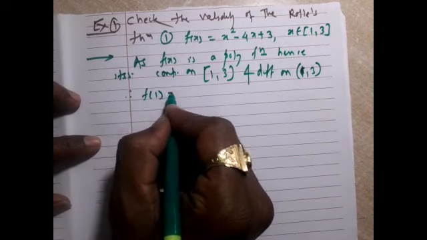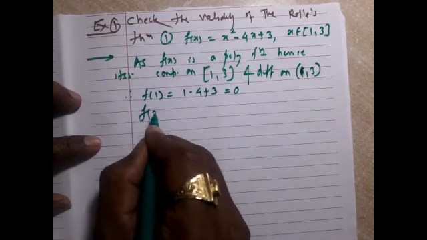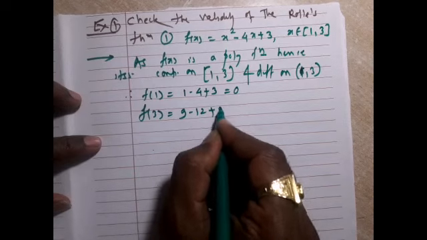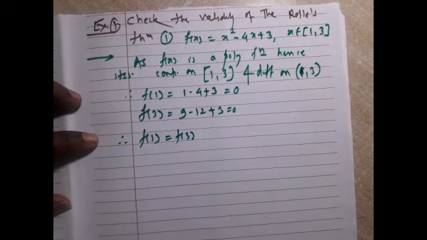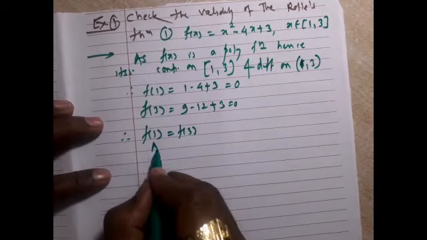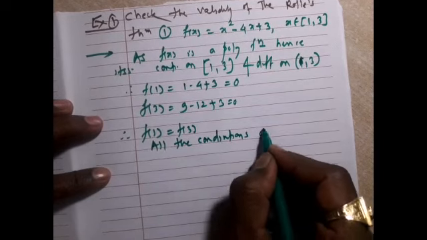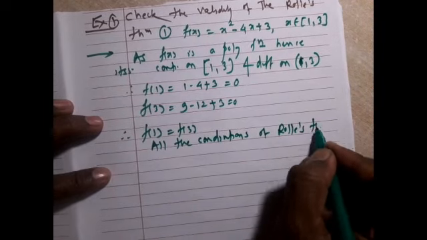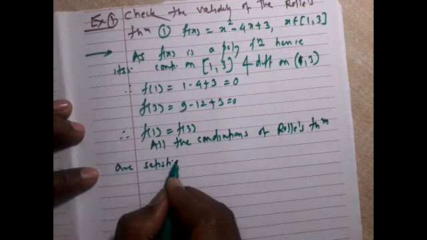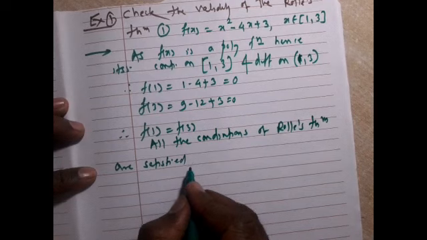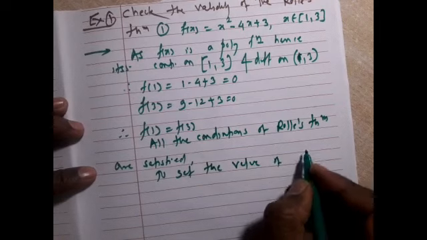Therefore, f(1) is 1 minus 4 plus 3, which is equal to 0. f(3) is 9 minus 12 plus 3, which is equal to 0. Therefore, f(1) is equal to f(3). All the conditions of Rolle's theorem are satisfied, to get the value of c.